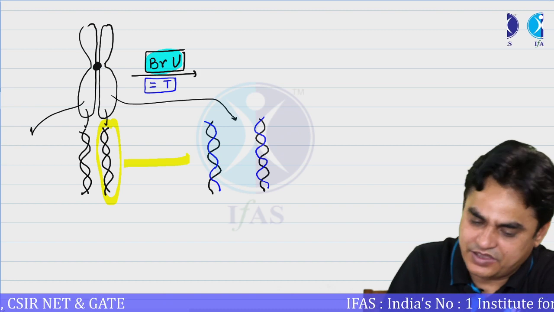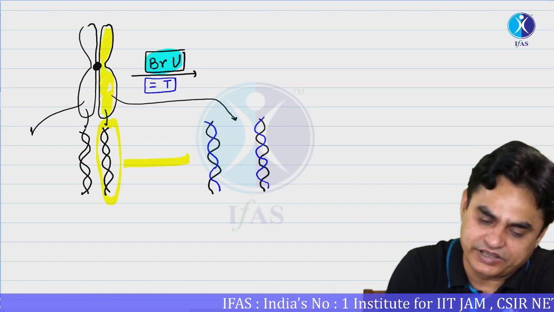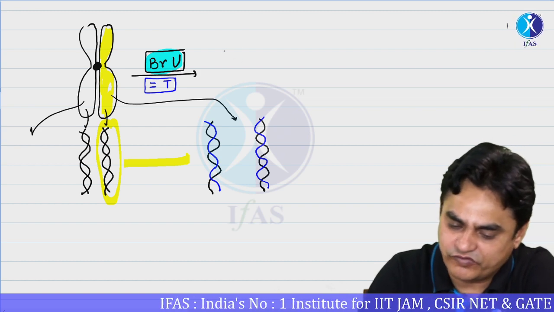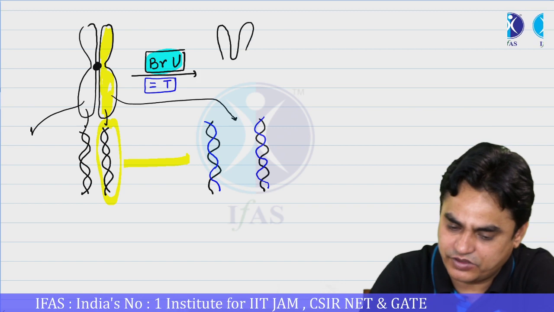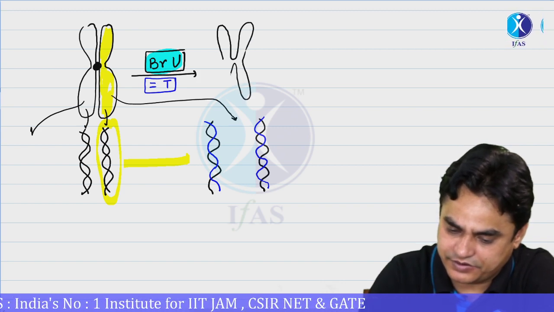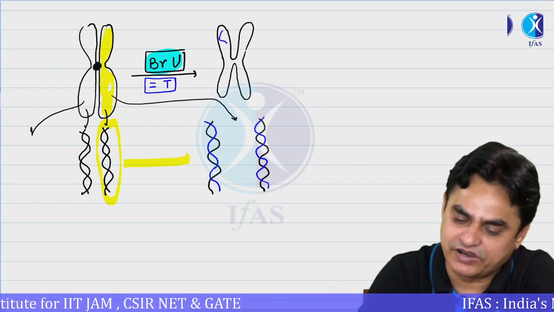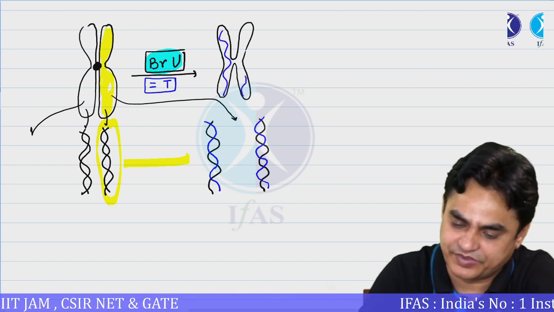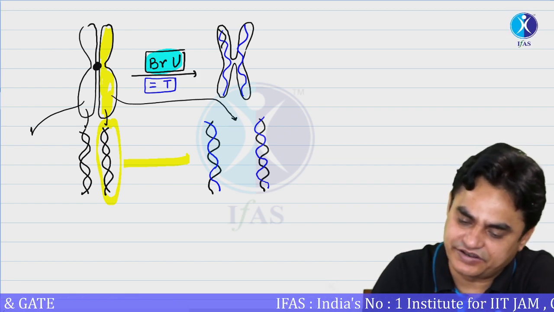Okay, now this single chromatid has been copied into again 2, and what you will find is that now both the chromatids will incorporate bromouracil. One of the strands will contain bromouracil, and one of the strands is the parental strand.